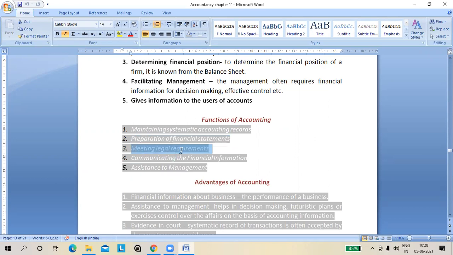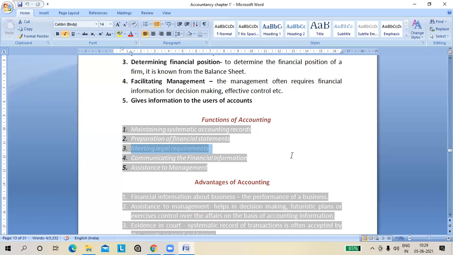Third one is meeting legal requirements. Meeting legal requirement means our accounts work as evidence, है ना? अब जैसे हम लोग कोर्ट में जाते हैं, कहते हैं सबूत लाओ कि भाई ये ऐसा हुआ था, तो in the same way accounts work as evidence. अभी कुछ भी केसेस हुआ, कुछ भी डिस्प्यूट हुआ, तो accounts always work as evidence, है ना? And there are so many legal requirements for maintaining the accounts. If you want to maintain your accounts, so many legal requirements are there.